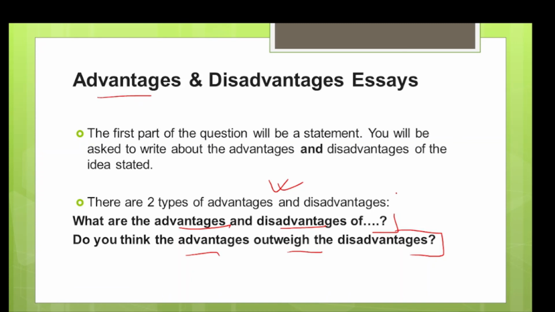Think about it. Yes. In this one, this is non-opinion. They are simply saying what are the advantages and disadvantages. This is opinion based. Here they are asking, do you think advantages outweigh? Here you can say yes or no. Any one you can take. But here you have to write both the things, advantages also and disadvantages also. In this you can simply take any one side. Okay.